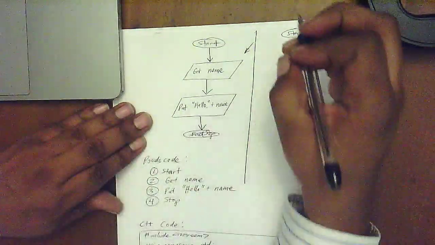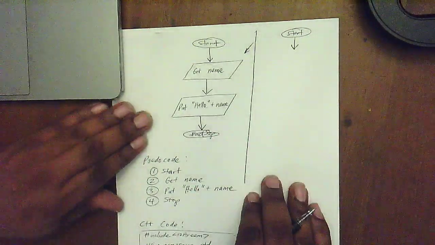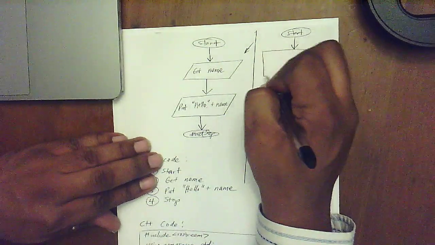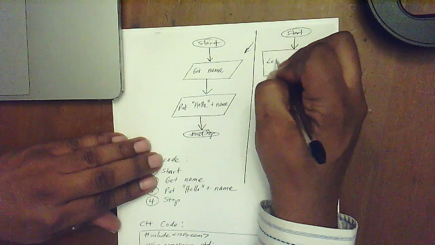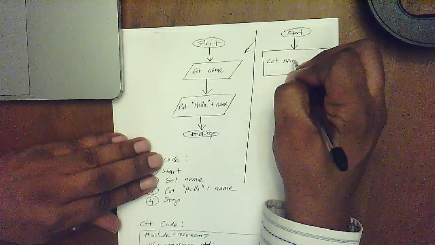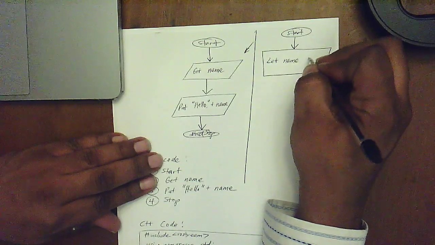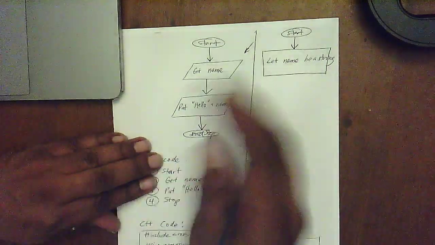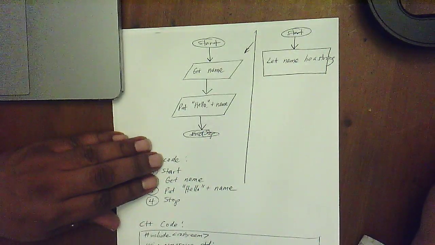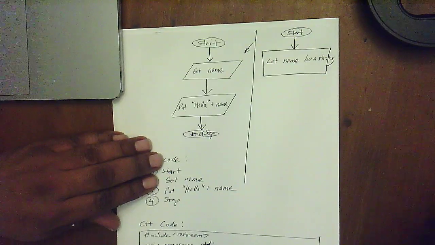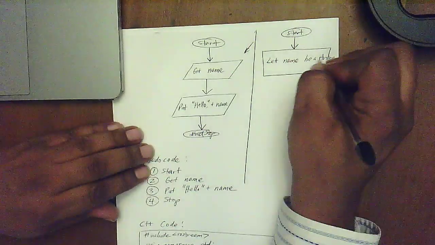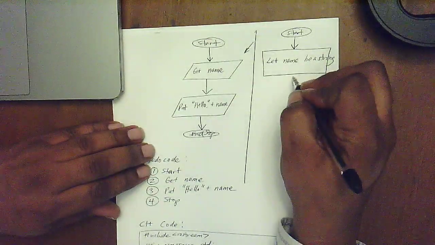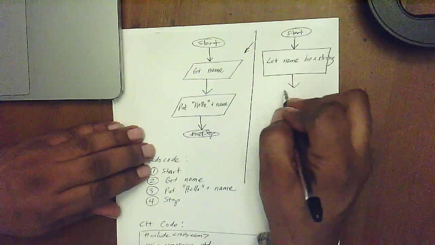And now to do a process, we use a rectangle. So declaration is a type of process. So we're going to say let name be a string. We have to declare that we're letting name be a string. Alright? I could say be string. Let name be string. Be shorter. And now I can do the rest of the code as I had it before.